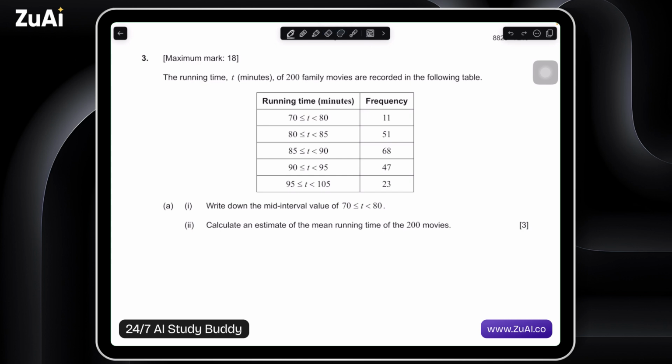So when T is greater than or equal to 70 and less than 80, the mid-interval value is essentially the midpoint, the halfway point. And the mid-interval value of 70 and 80 is 75. So we can just find the average between the two.